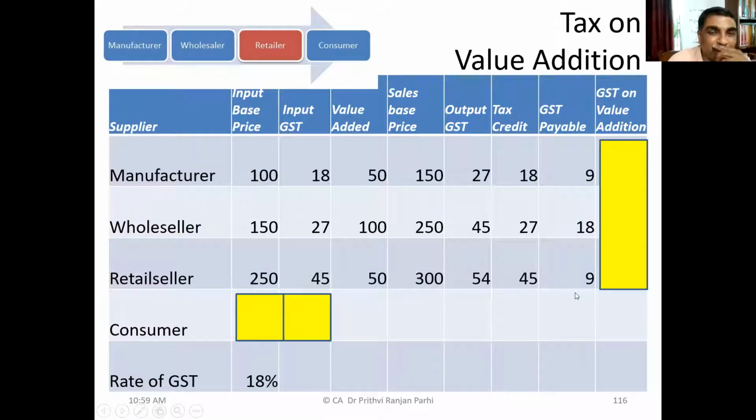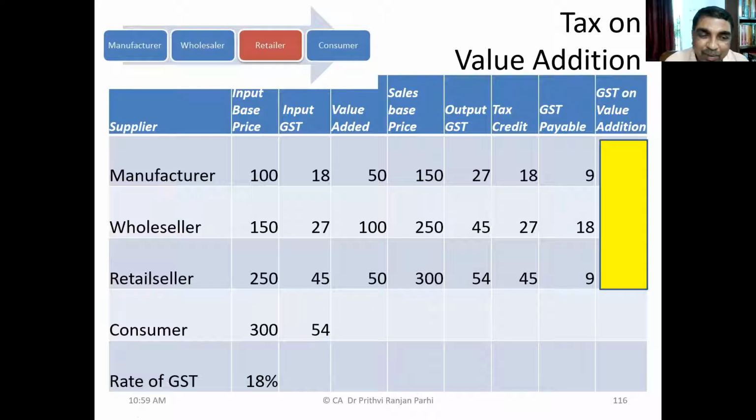Okay. Now it will come from the retail seller to the consumer. Consumer, what will be his input base price? 300. What is his input GST? 54. But he will not be able to avail ITC.